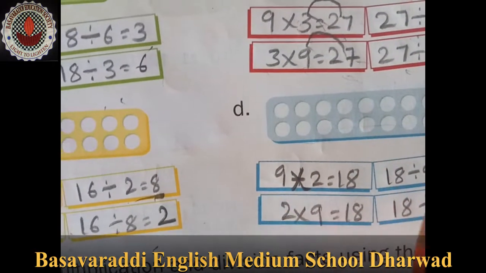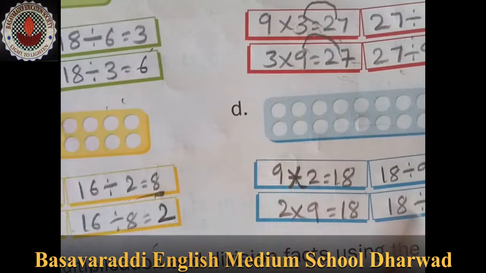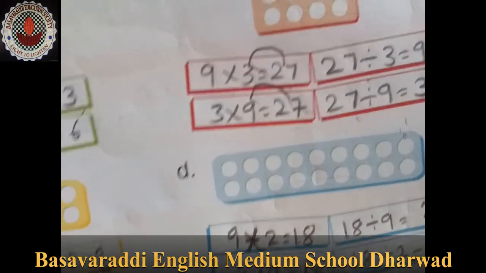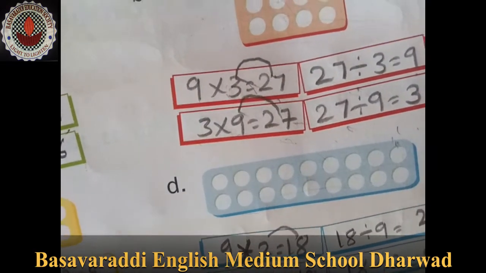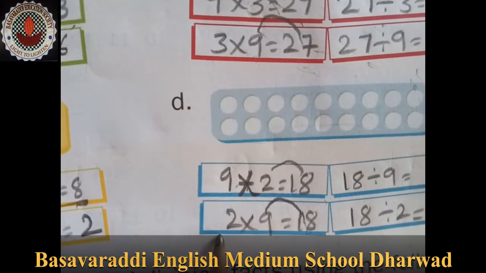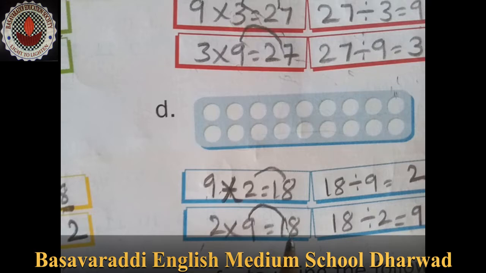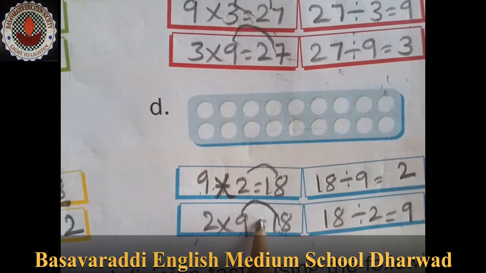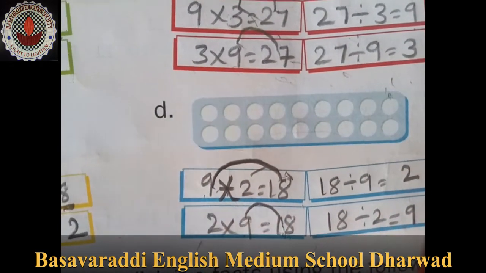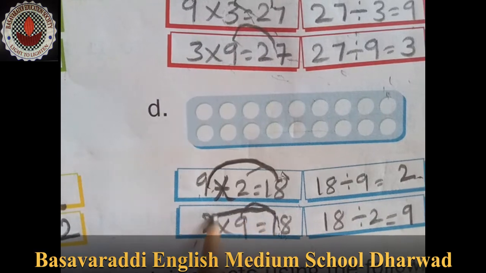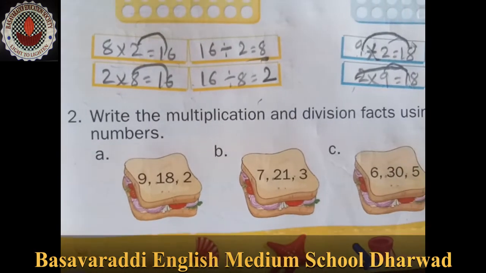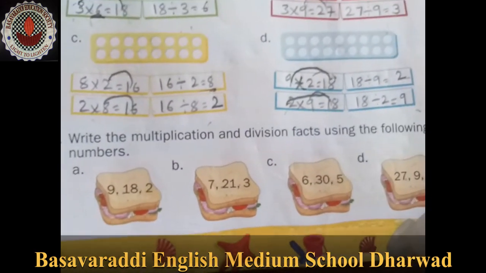Now this one, how many rows? 2 rows and 9 circles are there. 9 into 2 is 18, or 2 into 9 is 18. And the divisions: 18 divided by 2 means 9, and 18 divided by 9 means 2. Now write the multiplication and division facts using the following numbers.